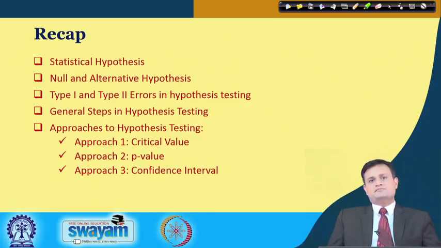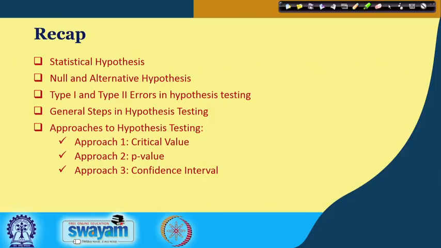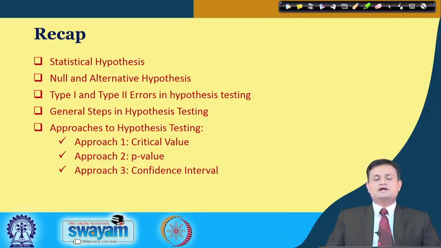Then there was a very important concept, type 1 and type 2 error. In all statistical analysis, we try to draw inferences based on a sample, and ultimately there is a chance or random phenomenon whose probability cannot be ignored. So, I cannot say that I am 100% sure that this claim is accepted or rejected.